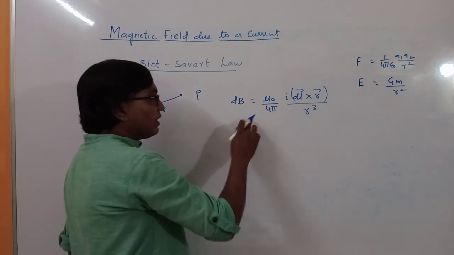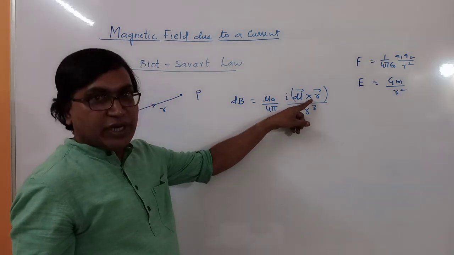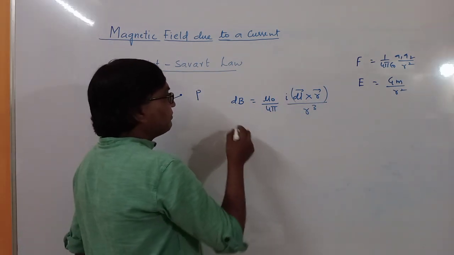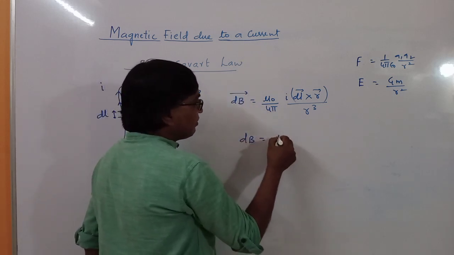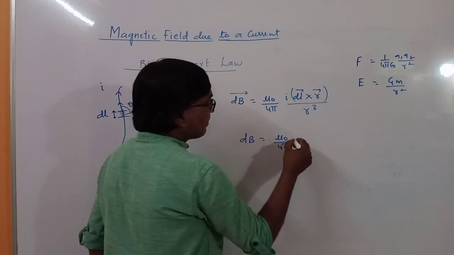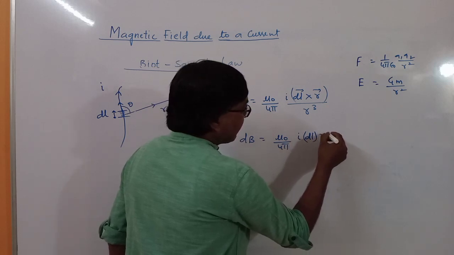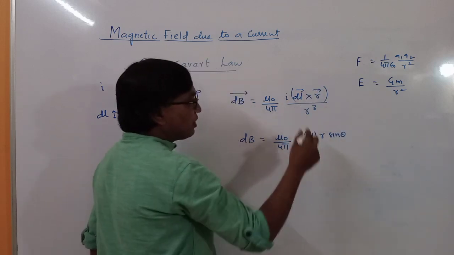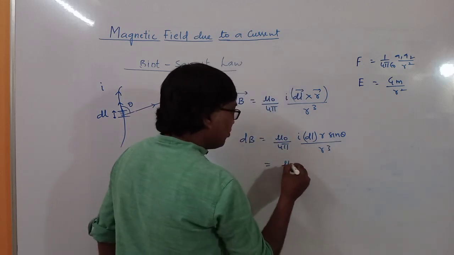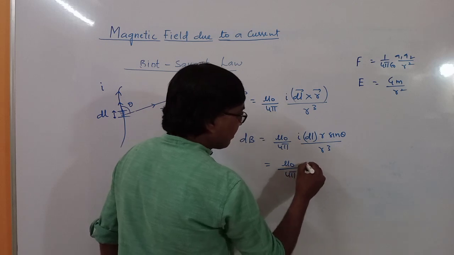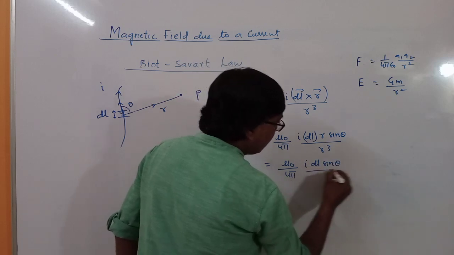Now the direction of the field is given by this cross product. To find the magnitude of this field, which is a vector, the magnitude is given by mu naught by 4 pi I dl R sin theta, cross product, divided by R cube. So that comes out to be mu naught upon 4 pi I dl sin theta upon R square.